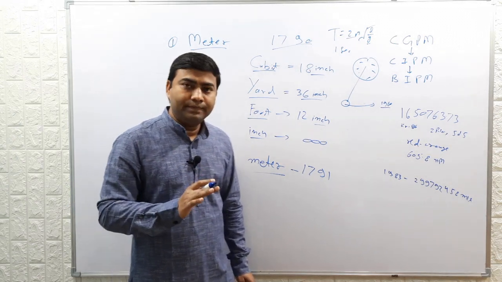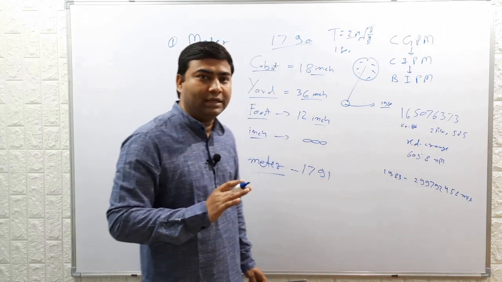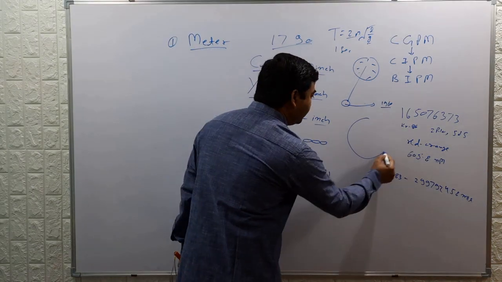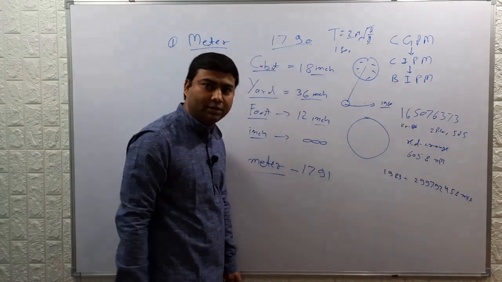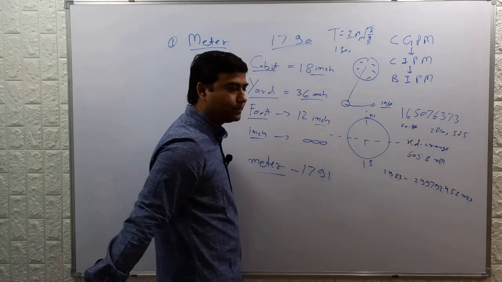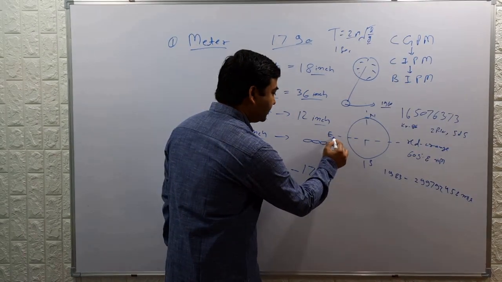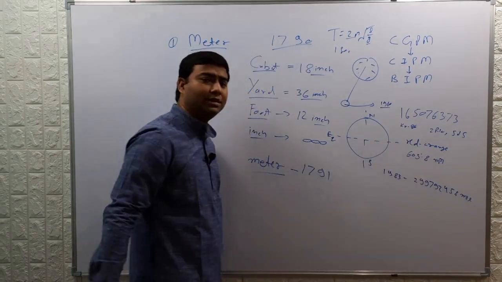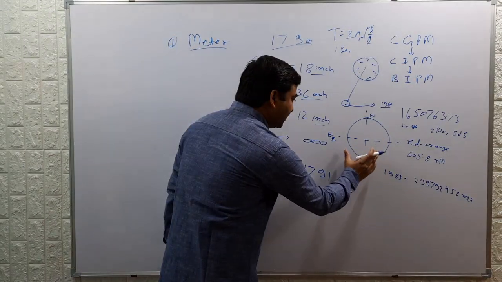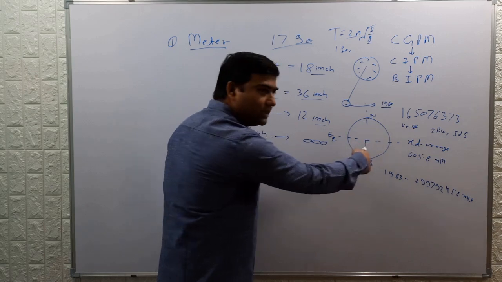So finally, the meter was defined by the commission based on the dimension of earth. Suppose this is the north pole and this is the south pole, and this is the equator, which divides earth into two parts. There will be different meridians.